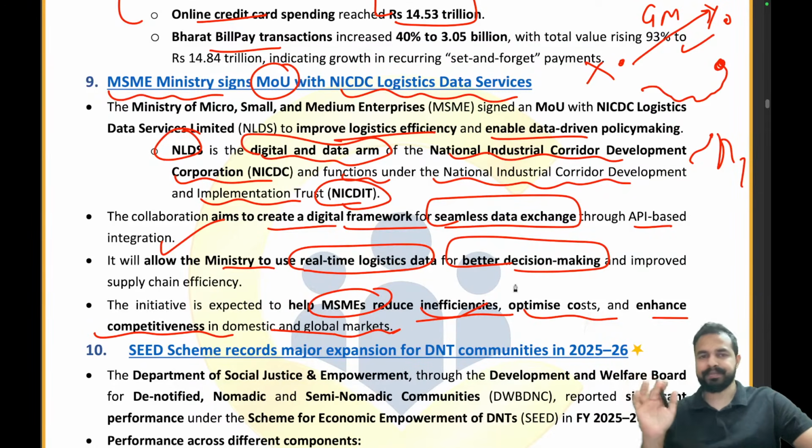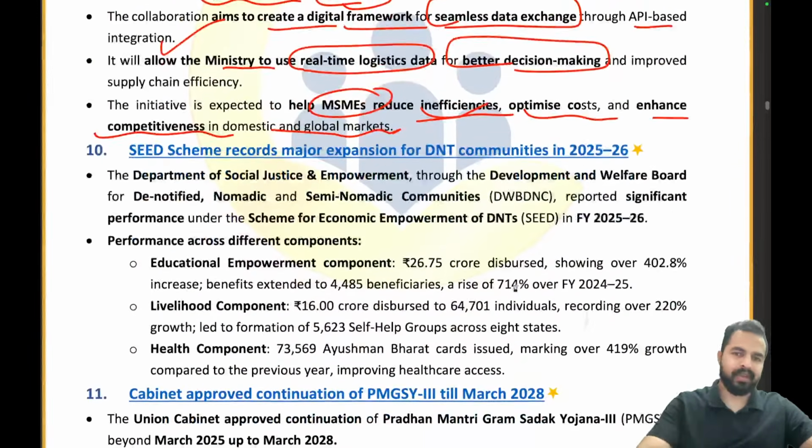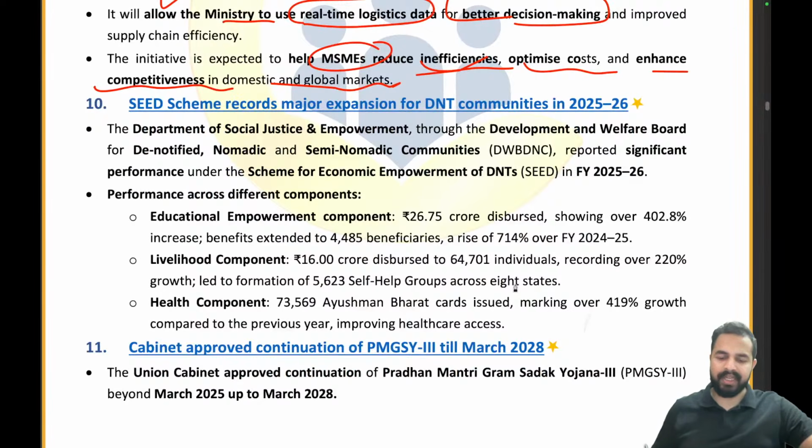Clear to everyone? So what is the name of that organization with which the Ministry of MSME has signed this MOU? That is NICDC Logistics Data Services Limited. Absolutely right. Now let's move on to the next article. The SEED scheme records major expansion for DNT communities in 25-26.